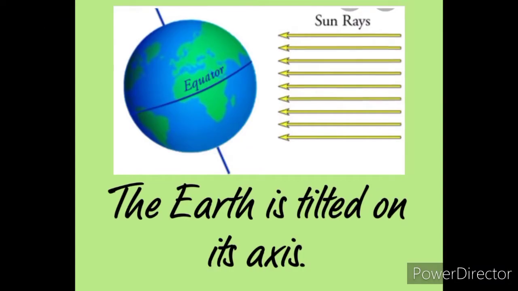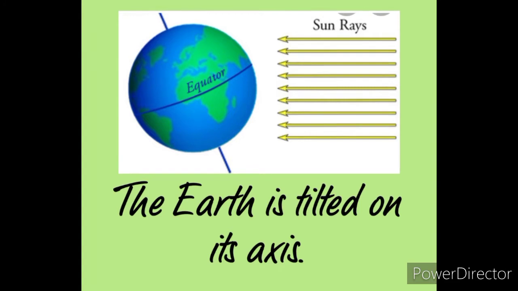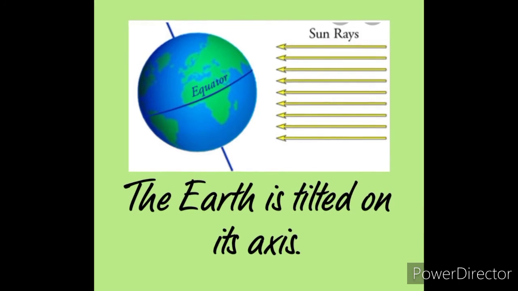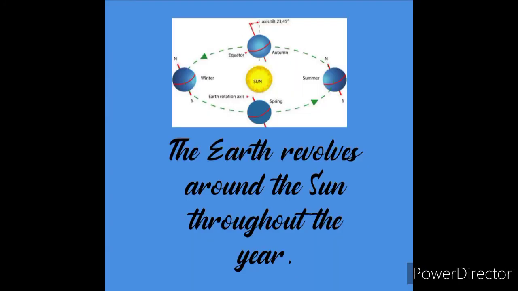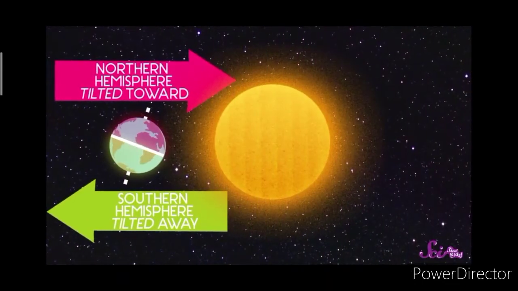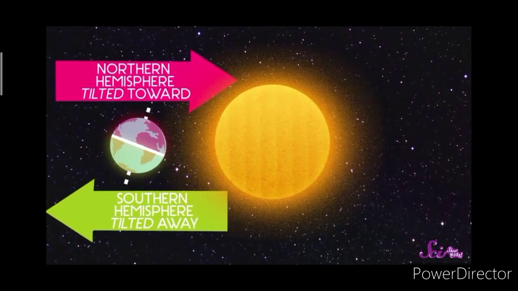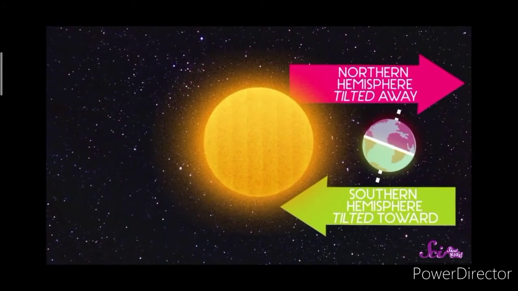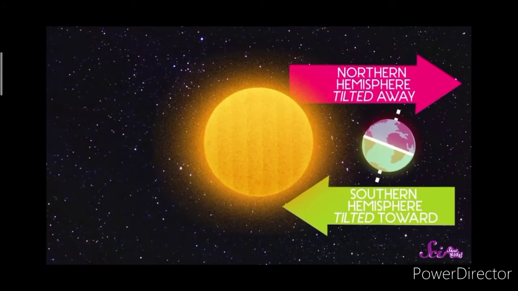Seasons are different in northern and southern hemispheres. This happens for 2 reasons. The first reason is the Earth is tilted on its axis. And the second reason is the Earth revolves around the Sun throughout the year and thus causes changes in the seasons, because sometimes the northern hemisphere is tilted towards the Sun and southern hemisphere is tilted away from the Sun, and sometimes the southern hemisphere is tilted towards the Sun and the northern hemisphere is tilted away from the Sun.